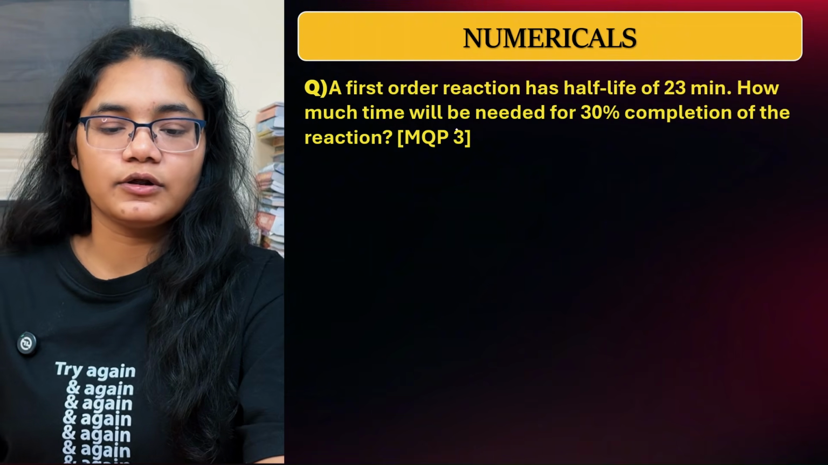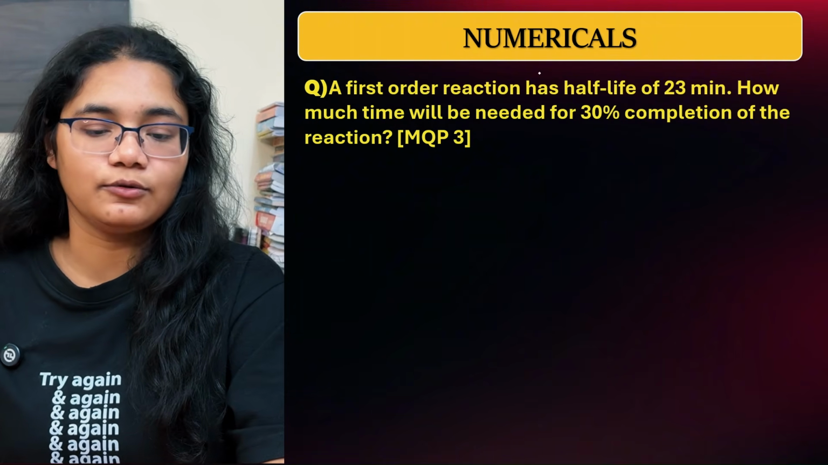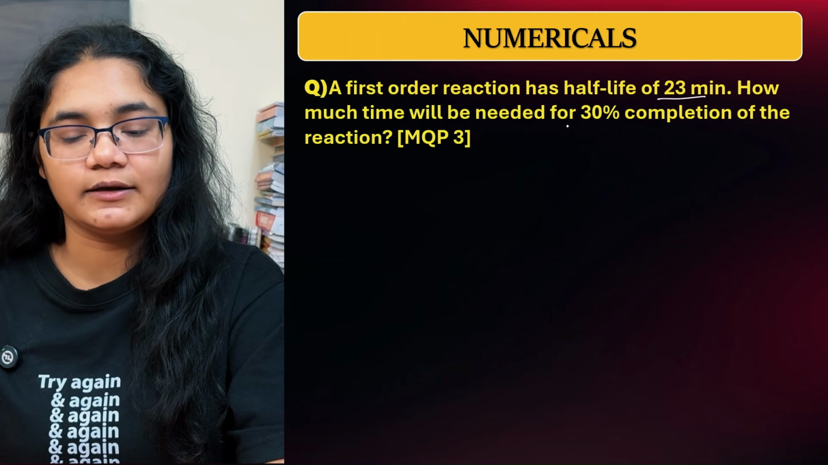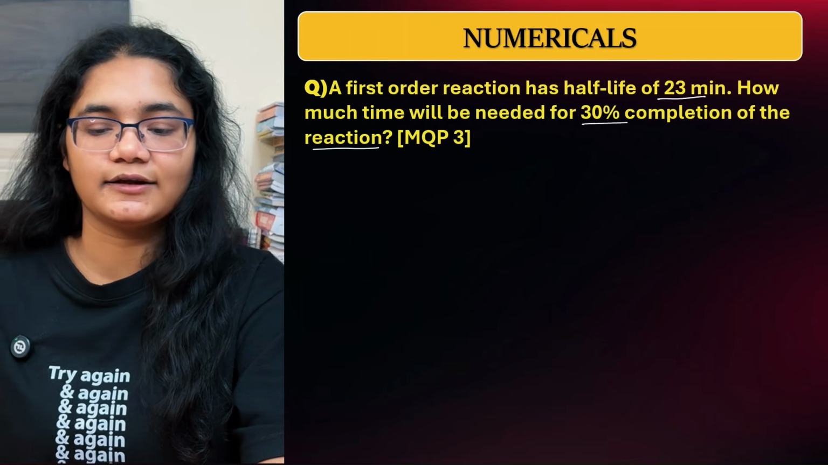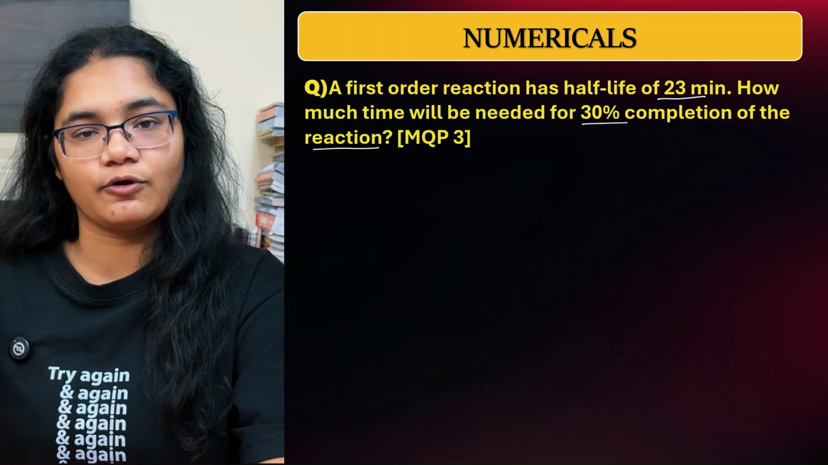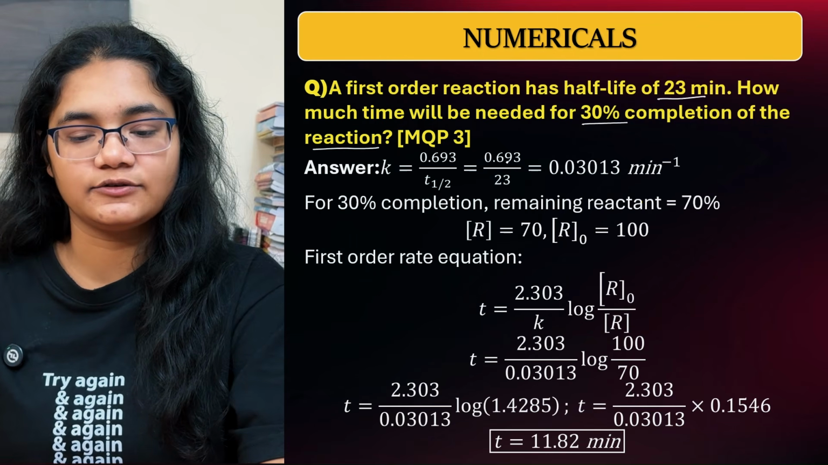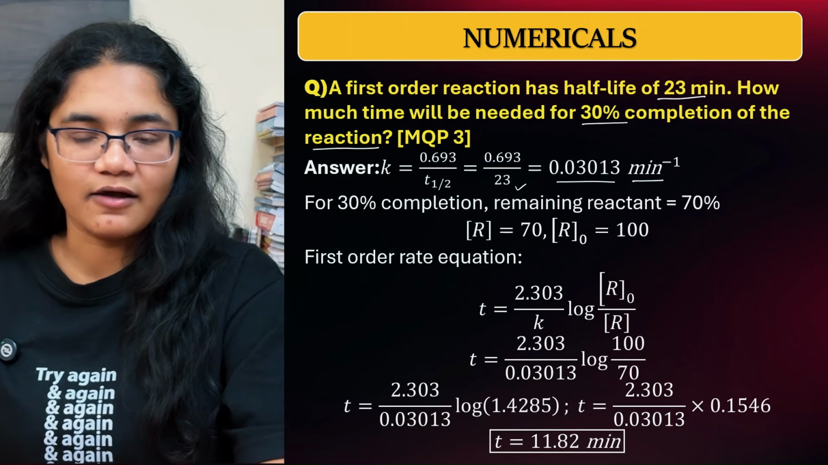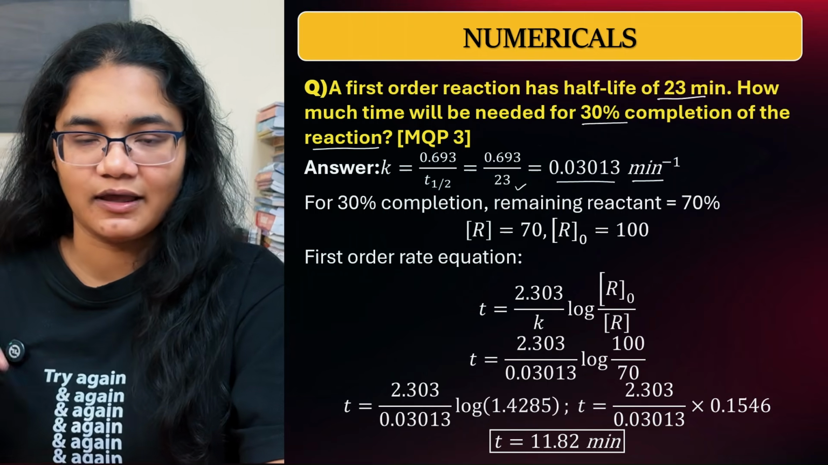Next, we'll talk about model question paper 3, second numerical. A first order reaction has a half-life of 23 minutes. How much time will be needed for 30% completion of the reaction? So again, the half-life value is given. From that, you can calculate the K value, right? That will be 0.693 by 23, which will give you this value. This is the K value we have calculated from the half-life.